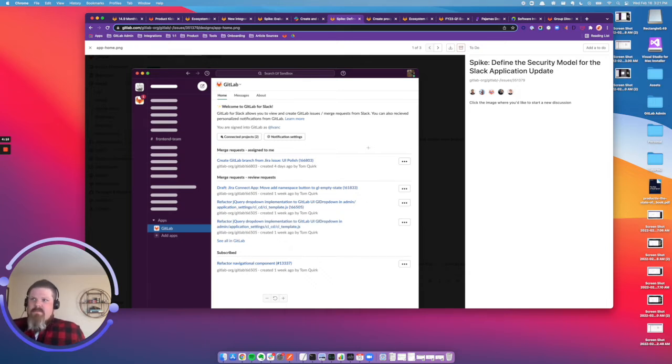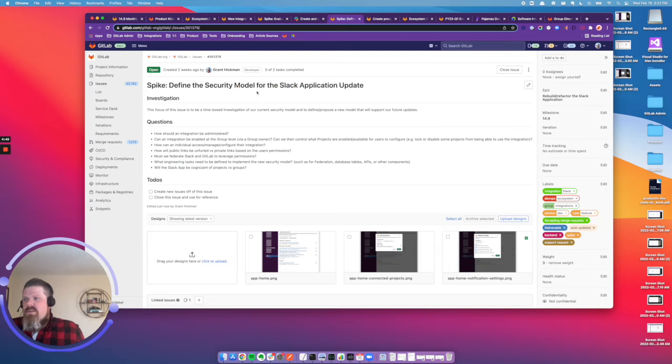And this is maybe a far-looking view or concept that's still in flux, but we envision being able to have a home app screen that would allow users to see what projects are connected to the application and choose the granularity of the settings that they want to enable, the notifications they want to receive per project. So I think this would be really awesome. We want to just lay the foundation work and understand what's involved to make these types of features available.